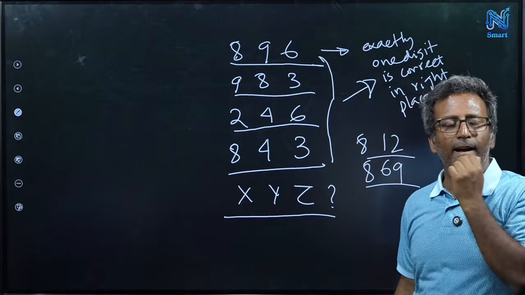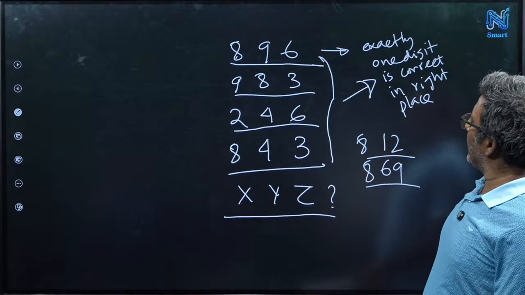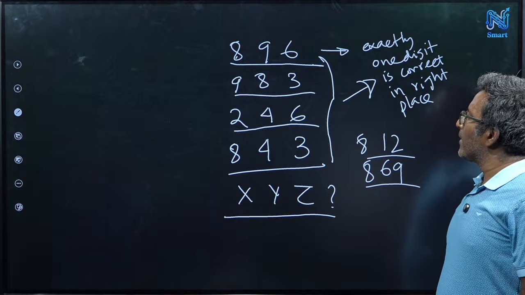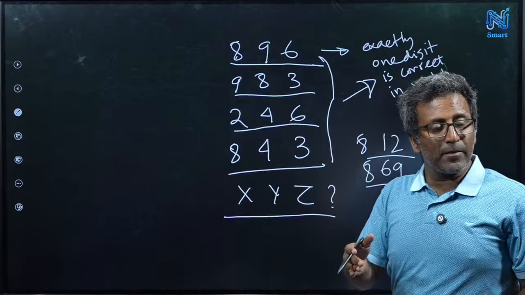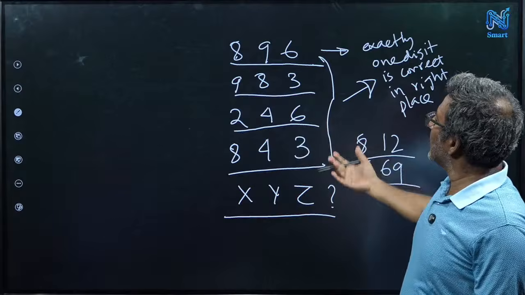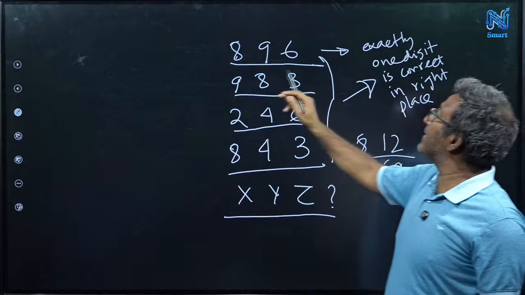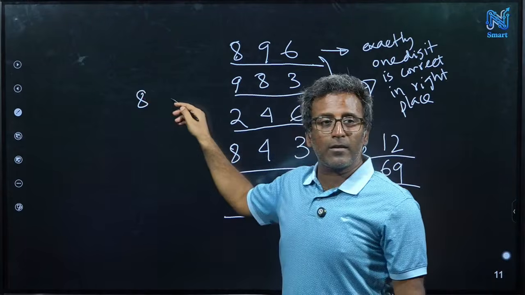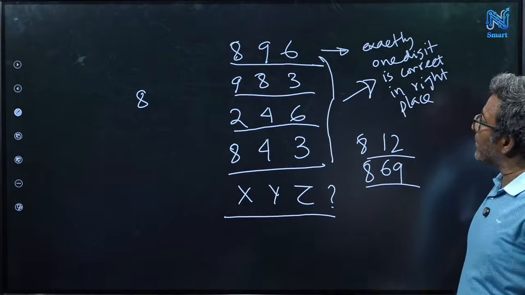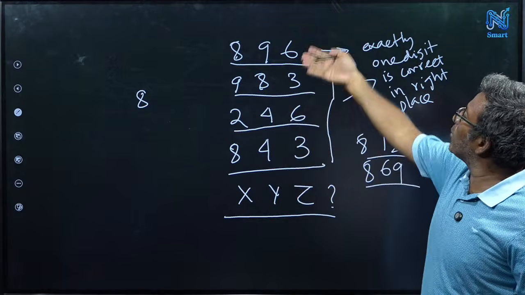Sir, if 8 is the correct number, then it should be in the first place only? Not necessarily. It can be 248 also. Maybe 8 is in the right place, in the first place or any other place, or maybe 8 is not the number for which it is true.